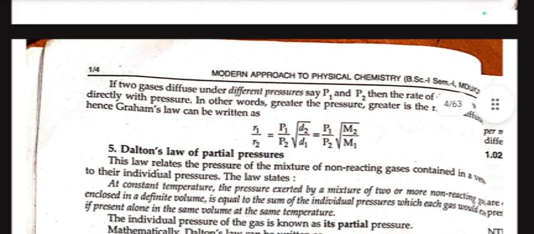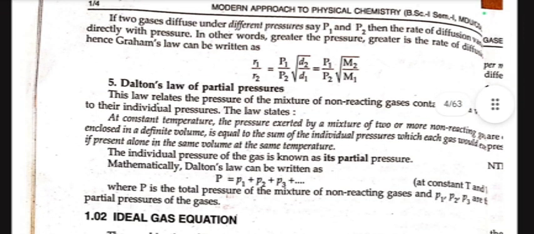Now we move forward to Dalton's law of partial pressure. This law relates the pressure of a mixture of non-reacting gases contained in a vessel to their individual pressures. This law states that at constant temperature, the pressure exerted by a mixture of two or more non-reacting gases enclosed in a definite volume is equal to the sum of the individual pressures which each gas would exert if present alone in the same volume at the same temperature. This individual pressure of the gas is known as its partial pressure.